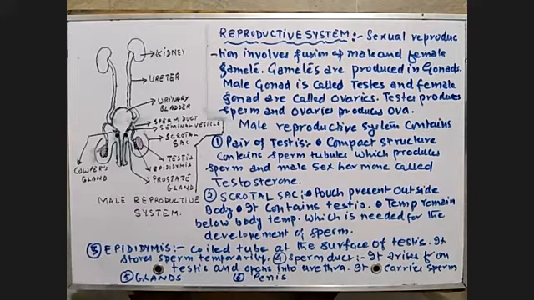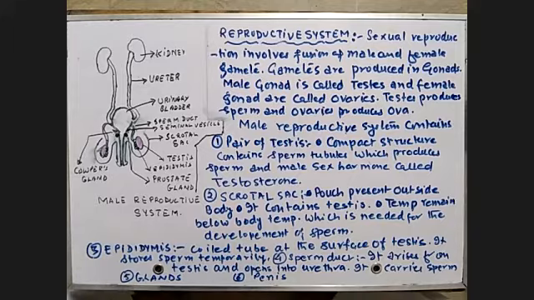Now, as you know, in the gonads, that is testis and ovary, these are produced by cell division. As all of you know, in our body there are two types of cells. The body cells are called somatic cells, and the reproductive cells are called germ cells.